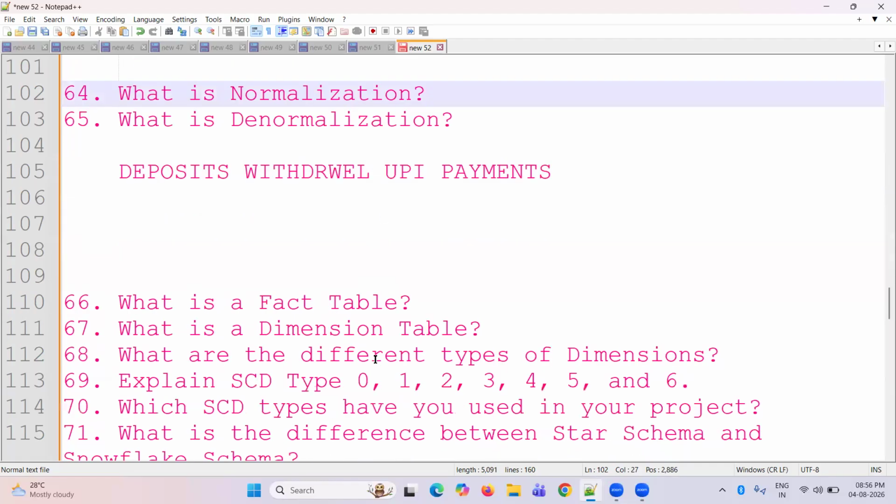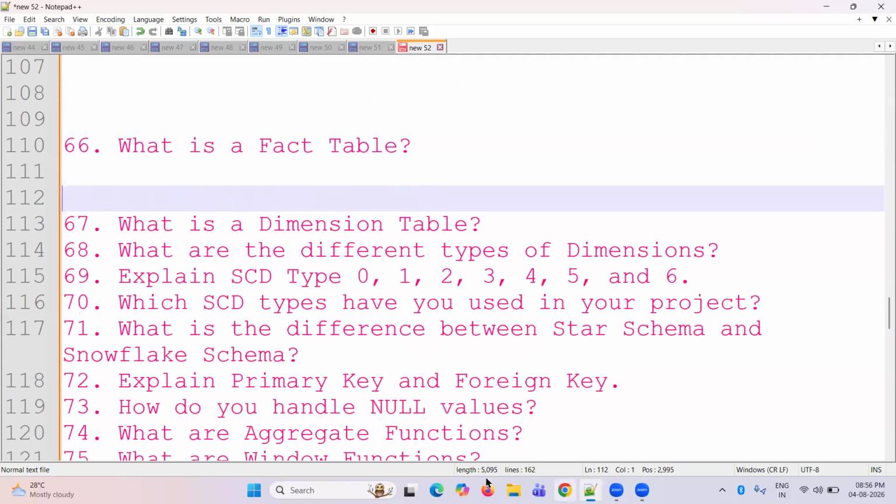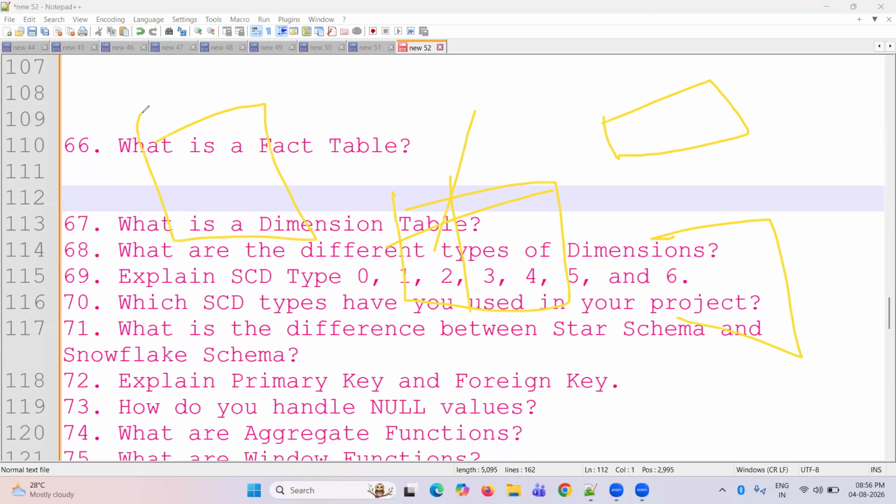So what is a fact table? In the fact table we're going to have the numeric data, and in the dimension the description data. So this is numeric fact, and this is description data. Here we have primary key, primary key, and primary key, so every primary key is in this fact table.